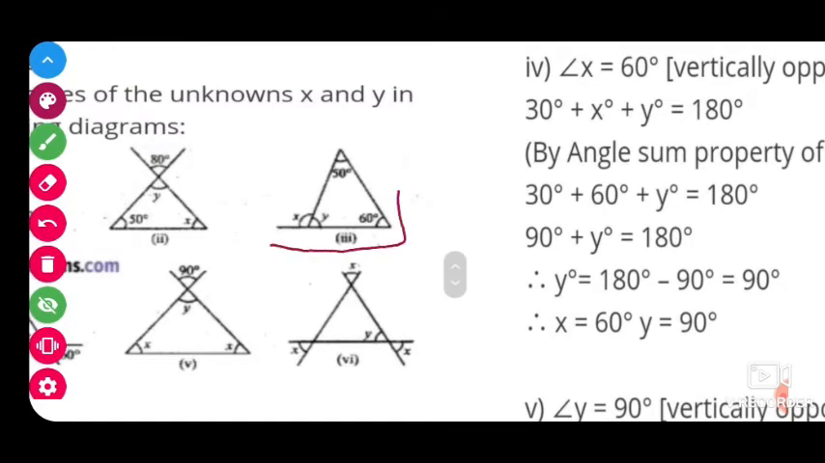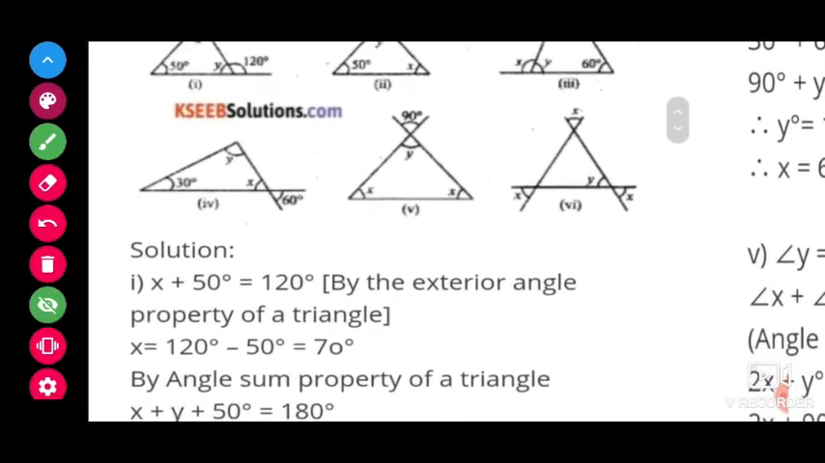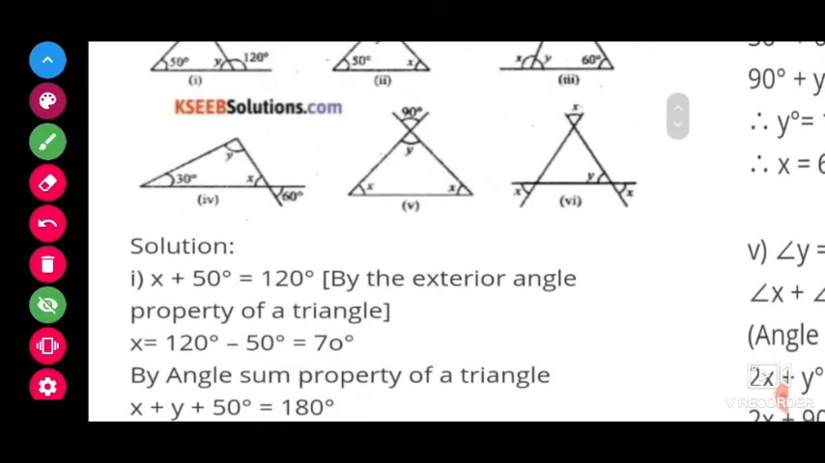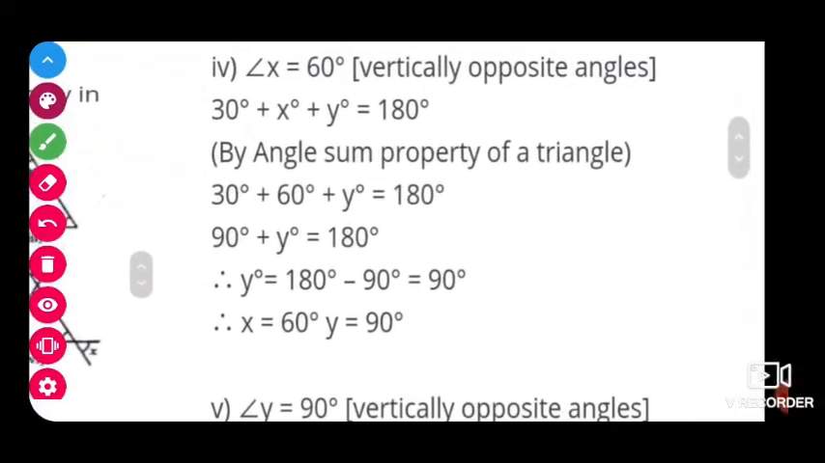Next, in the same way here, x and y together make 180 degrees. So first find the y value by using the angle sum property in the triangle. Then, using y, you can find the x value as 180 minus y. I am giving you each and every hint to do your homework. Please concentrate.